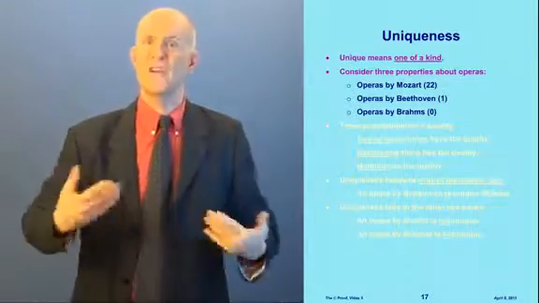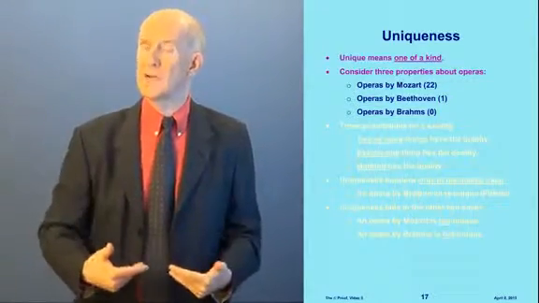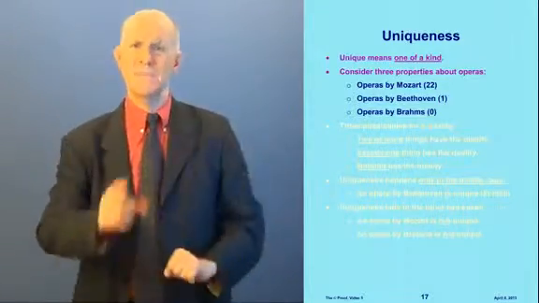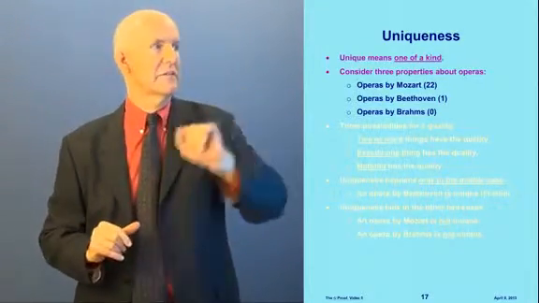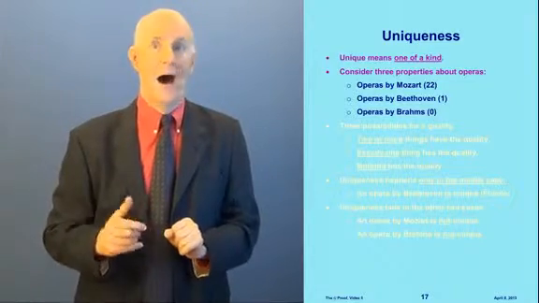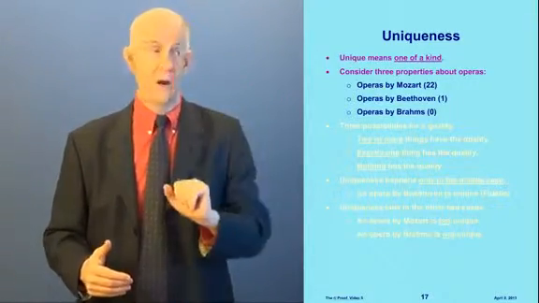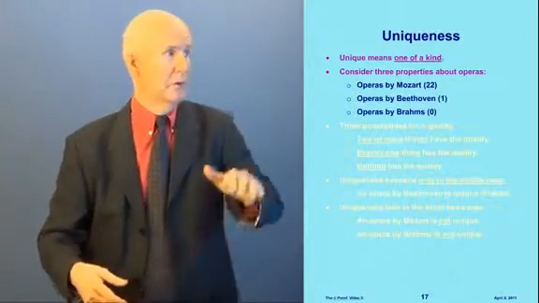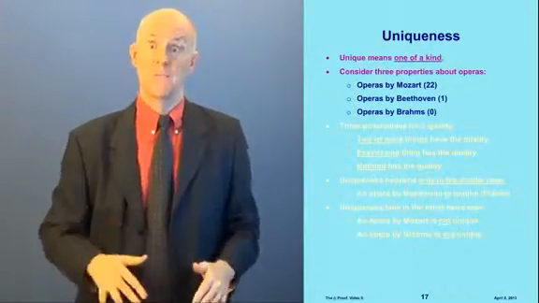Let's do a little review here from video 1, where I talked about uniqueness. Uniqueness means one of a kind. So let's consider 3 qualities about operas: operas by Mozart, operas by Beethoven, and operas by Brahms. Mozart wrote 22 operas, Beethoven wrote 1 opera, and Brahms didn't write any operas.